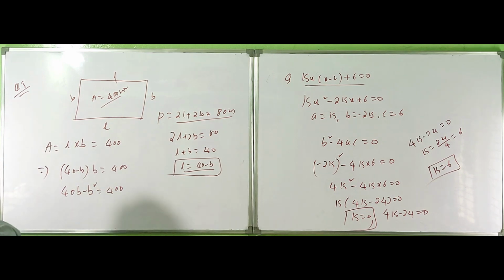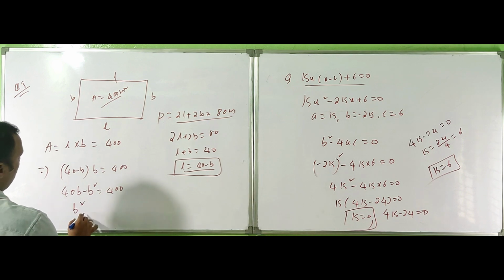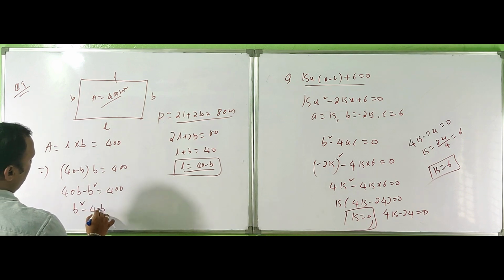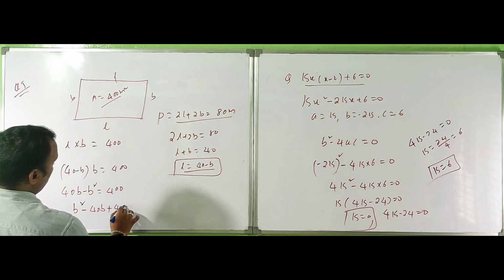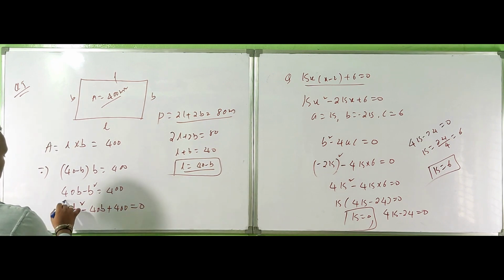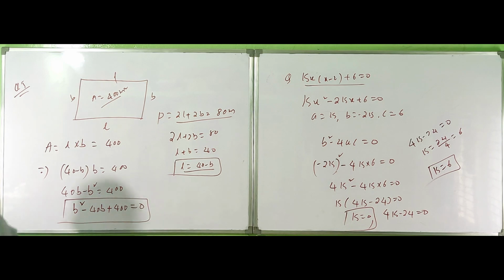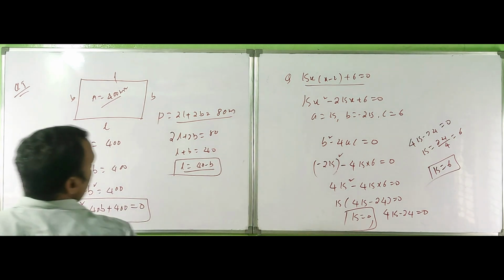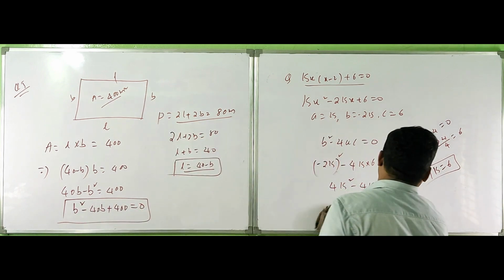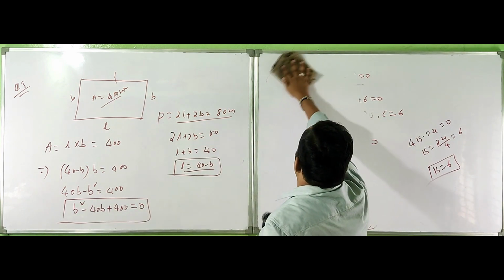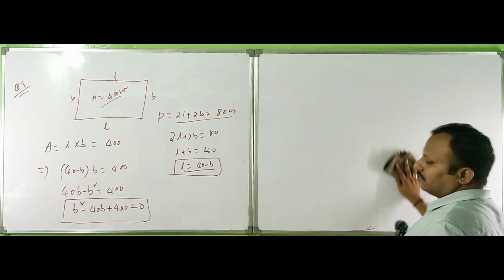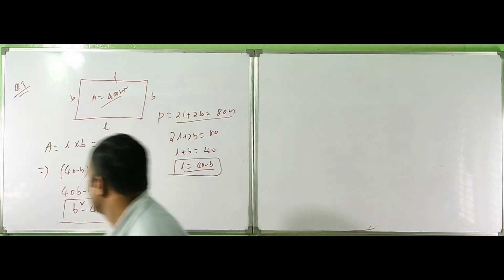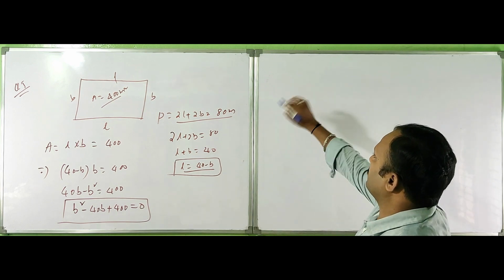Write it in quadratic form: B square minus 40B plus 400 is equal to 0. Let's check the discriminant first. Very easy question, I think. The discriminant is B square minus 4AC.